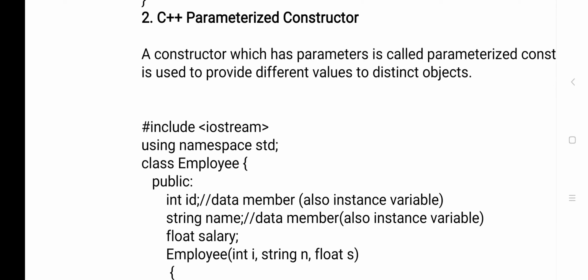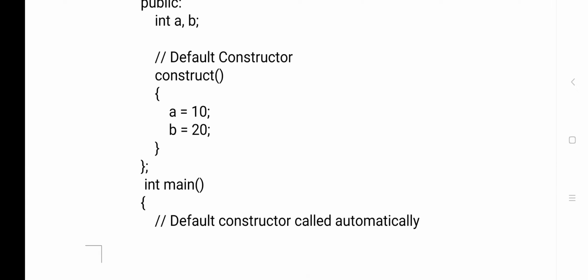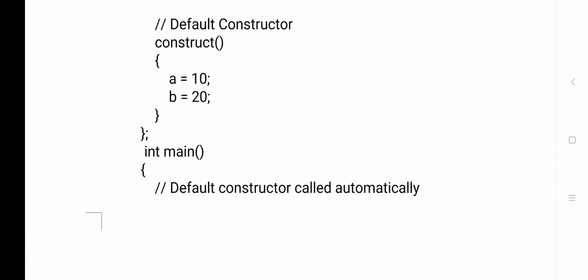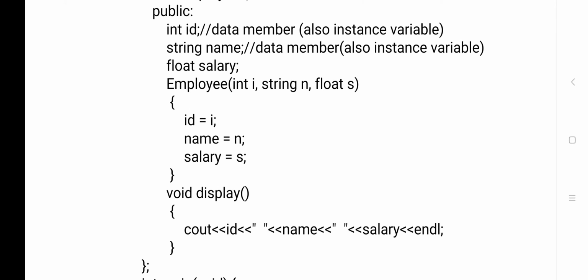Now the second one is the parameterized constructor. Parameters means, in this constructor Construct there are no parameters, meaning there is no value inside the brackets. If there is a value inside the brackets, see here Employee: int i, string n, float s, three parameters are there.